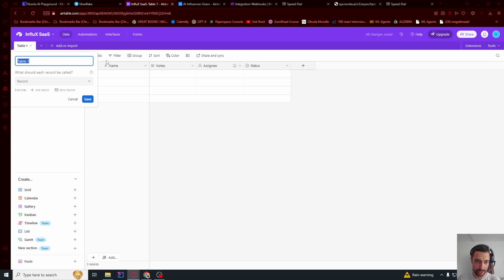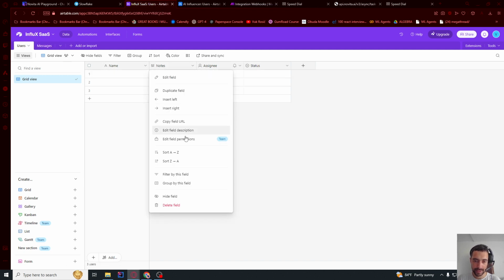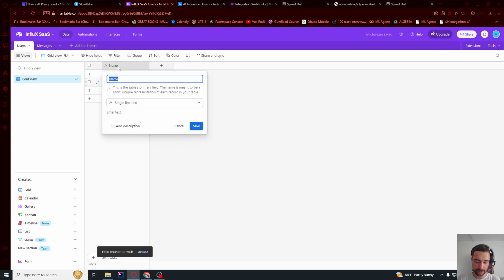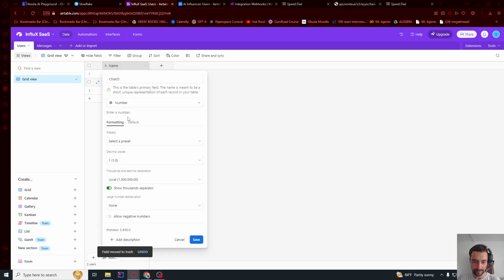Okay, so the first table will be users, and let's create a new table from scratch. Messages, save. In users, let's delete all these three useless fields, and then name, we're going to double click and say chat ID, and this will be a number, and select preset this number without anything else, just pure number.